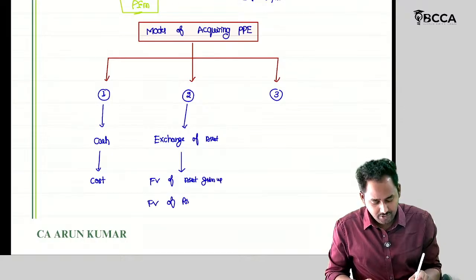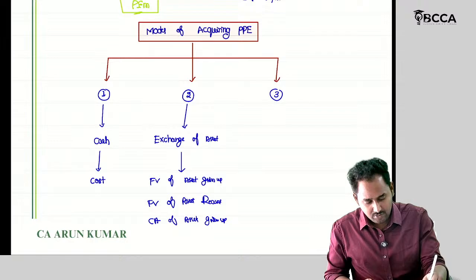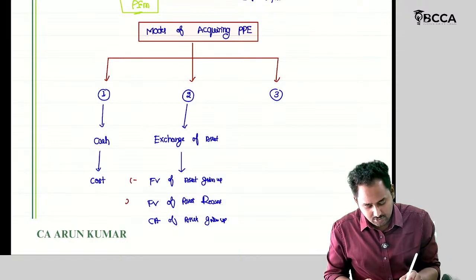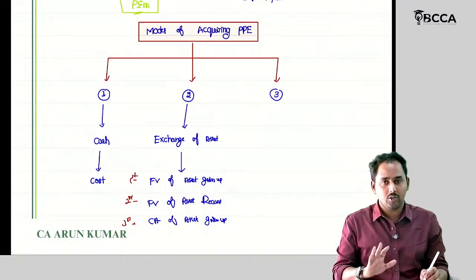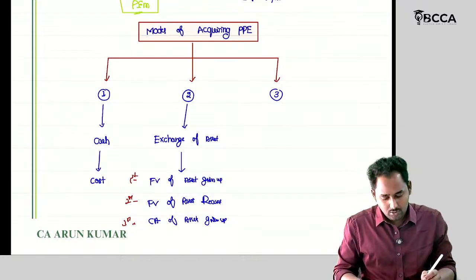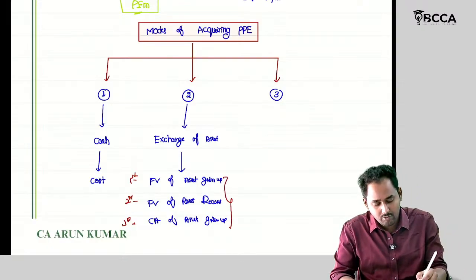Fair value of asset received. Then carrying amount of asset given up. This is the first option, this is second option, this is third option. You will need to follow the order. Okay. Doesn't mean that you can follow any of the options. You need to follow the order.